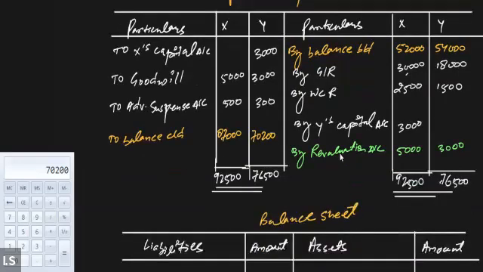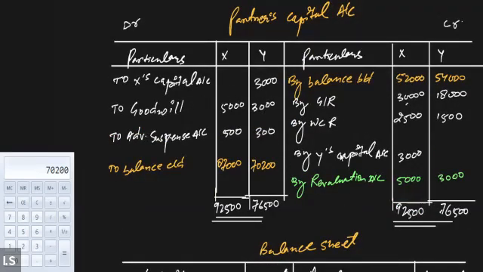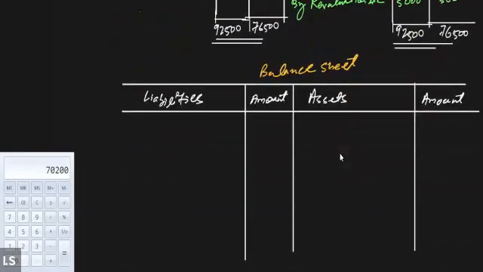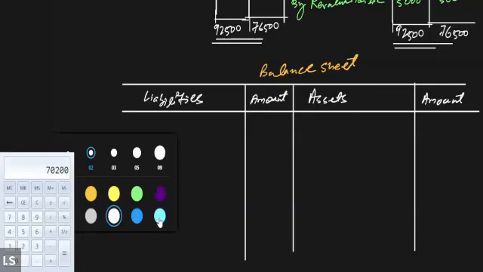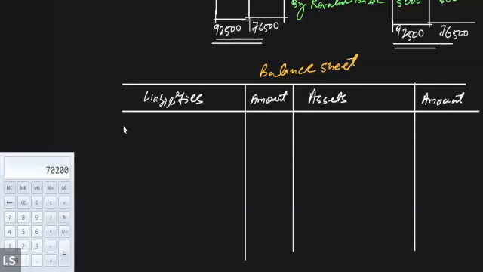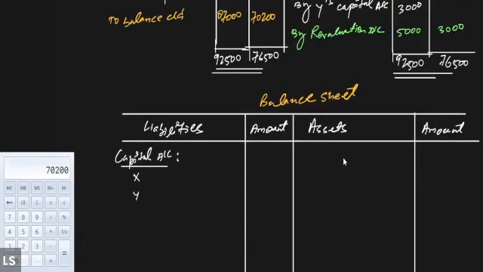Yes, sir. Clear. Now we will carry forward the closing balance of the partner's capital account to the balance sheet. So we'll come to the balance sheet and write down the partner's capital account balances. So capital account of the partner, for X and Y. For X, it will be 87,000. And for Y, it will be 70,200. Total both the values, and write it here, 157,200.